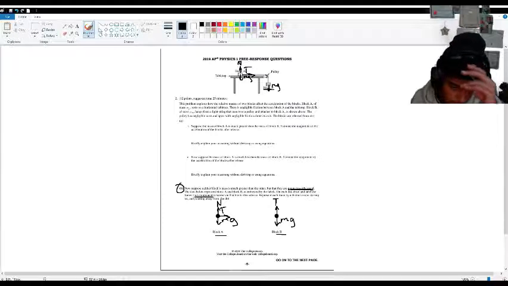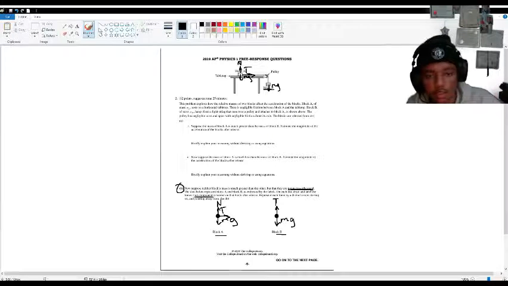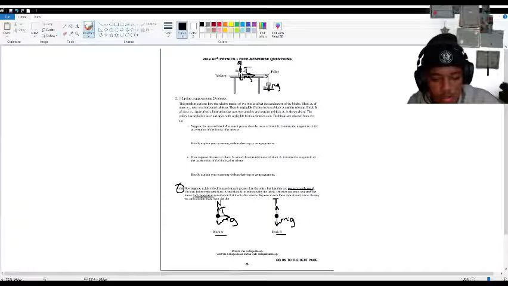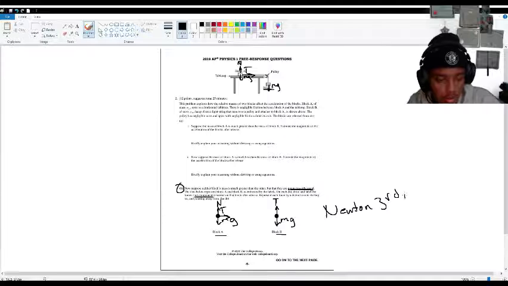That's why there is a T. mg is universal for all objects with a mass, and the normal force is here because the table exerts an equal and opposite force onto it, and here I can write it, Newton's third law.